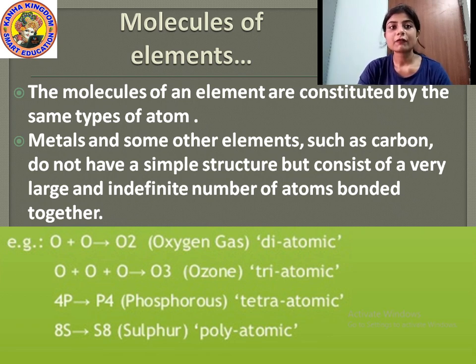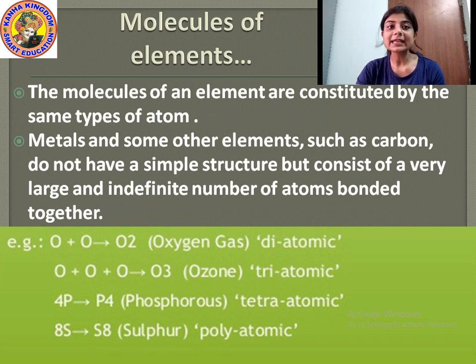For example, 2 atoms of oxygen, that is O2, form oxygen gas, which is diatomic. Then 3 atoms of oxygen, that is O3, form a triatomic molecule. Then 4 atoms of phosphorus form a tetraatomic molecule.